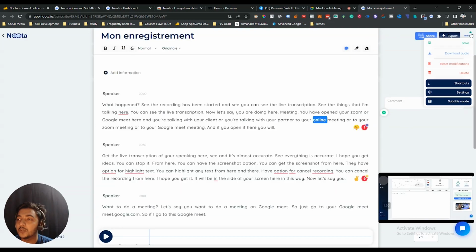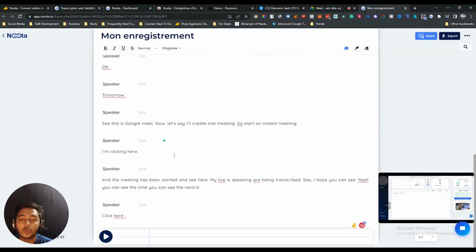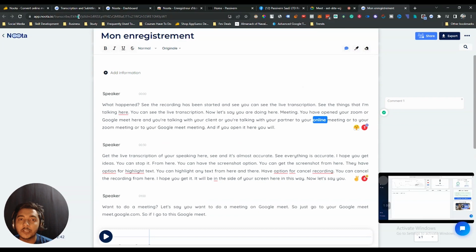And then you can export it also from your dashboard. And then they have options for download audio, save, reset, modification, delete, shortcut, setting, and subtitle mode. I hope you get an idea, guys, about this Noota tool, and it's very helpful in case of transcription.